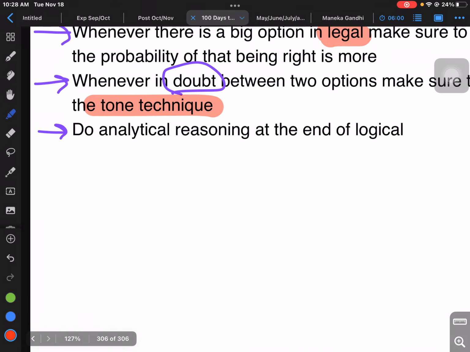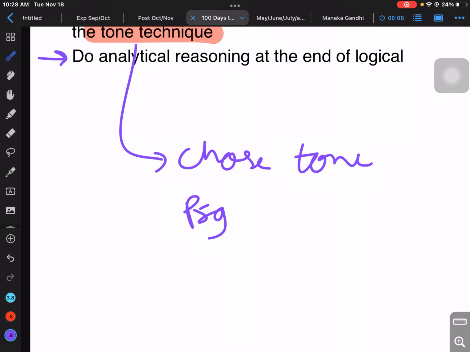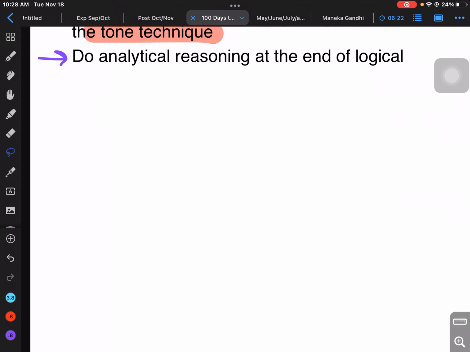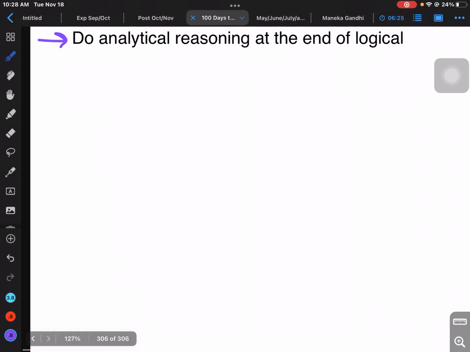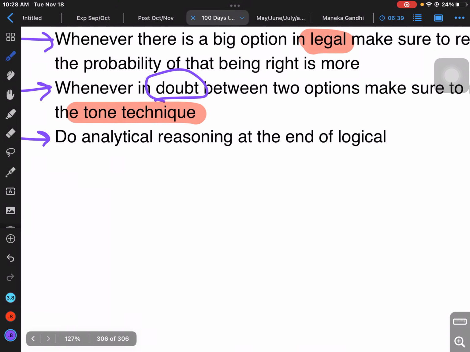Whenever in doubt between two options, make sure to apply the tone technique. What the tone technique means is we have to choose an option with a tone similar to the tone in the passage. This was an observation I made in question 86 of logical reasoning, where if I had realized that the author wants to convey a positive tone and a negative tone simultaneously, I could have gotten this right. But the option I chose had a negative tone, while I wanted a positive-negative tone. So tones can also help us in eliminating closer options. That is something I'm not applying right now, but I will from the next mock on.